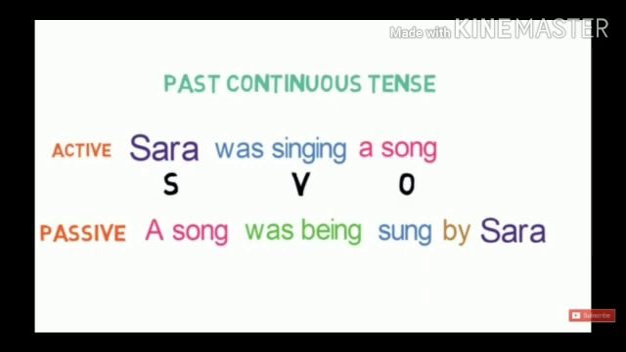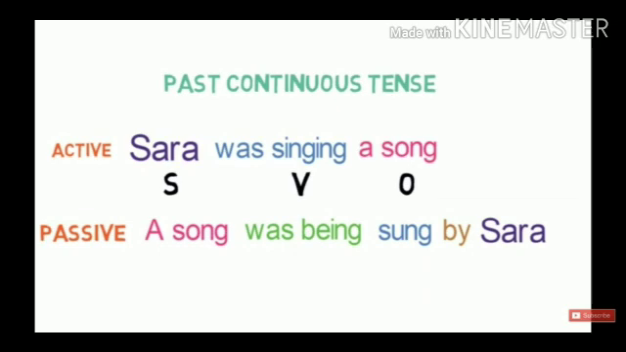If you have understood present continuous tense, it is very easy to understand past continuous also. In past continuous, the rule is was, were plus verb first form plus ing. Now I have taken an example. Sarah was singing a song. So its passive will be a song was being sung by Sarah.